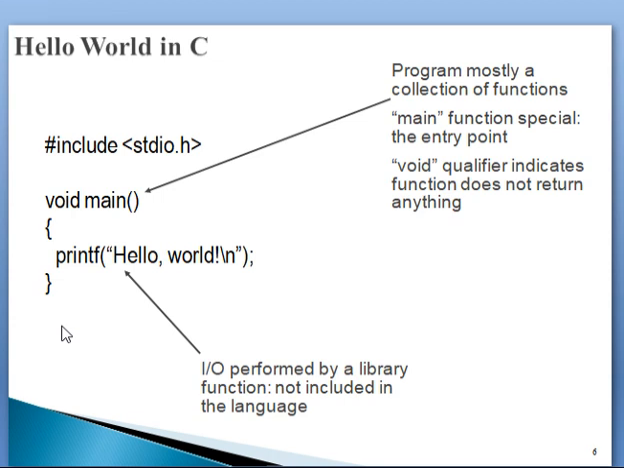The next second line, void main. Every C program must have a main function. Every C program must start with the main function. So here, void main means void is a qualifier. It indicates it doesn't return any value. Void means nothing. It doesn't return any value.